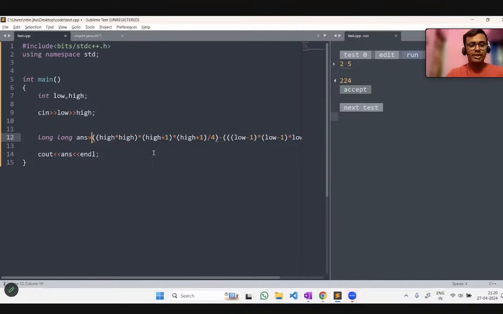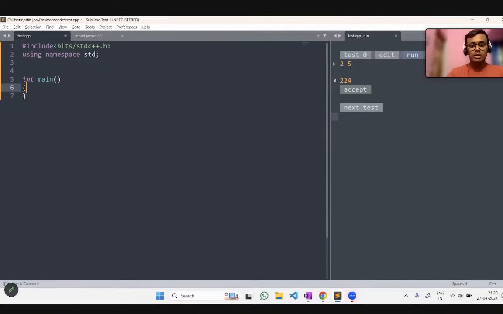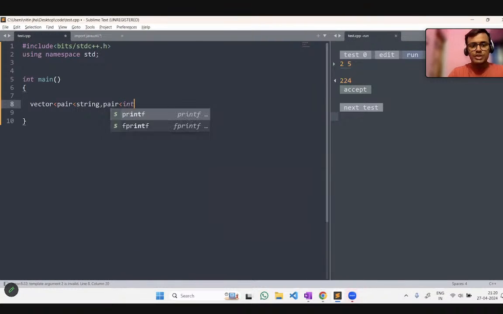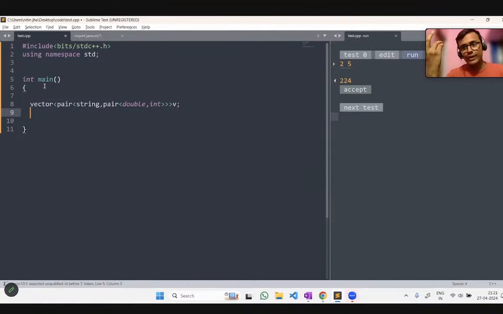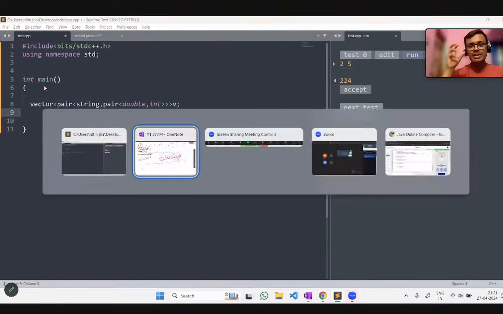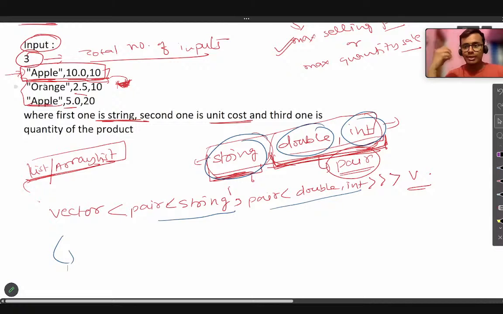Let me erase it from here, okay? Now, what we are going to do, first let me construct a vector, okay? And the vector would have, first inside a pair, a string, and again inside that there would be a pair, which will include double and integer together, okay? And together this will be named as, let's say, V. We could name it anything. We are naming this vector V. Let's take a hypothetical name. Now this way is being taken together. Now take everything as an input, okay?